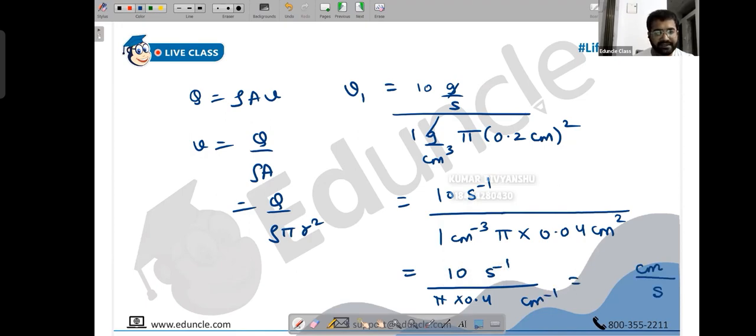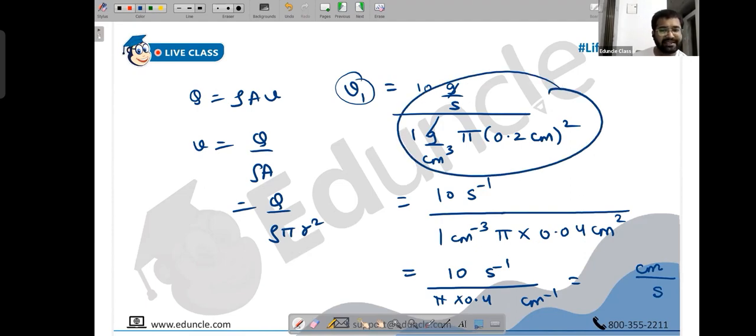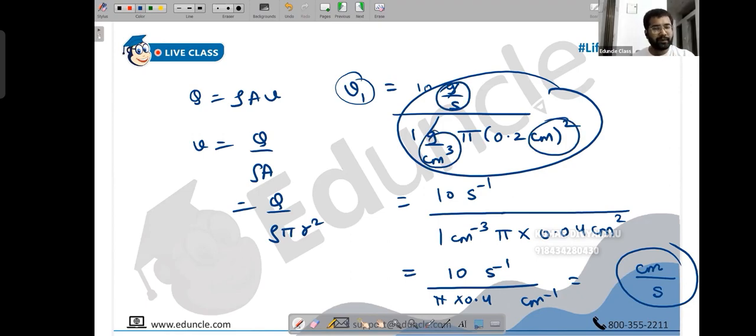I hope you understood the units. Don't you think this is logical? What is the CGS unit of velocity? Centimeter per second. So I am just explaining how the units work here. You don't need to substitute the units, but the point is, if you keep everything in CGS, automatically the answer will also be in CGS. That's what I wanted to explain. You don't need to write these units in the exam, you can ignore them, but the answer will remain in CGS.